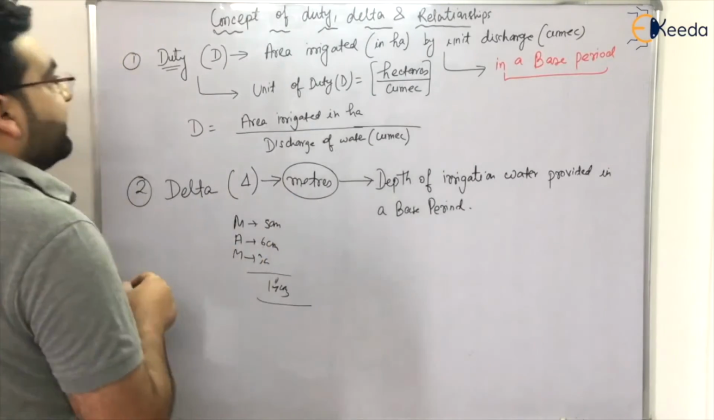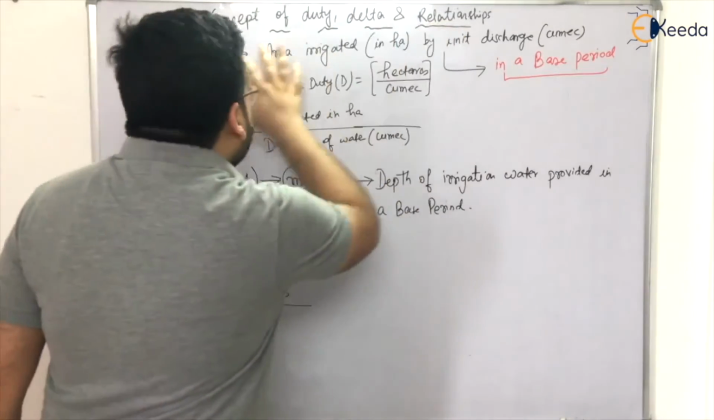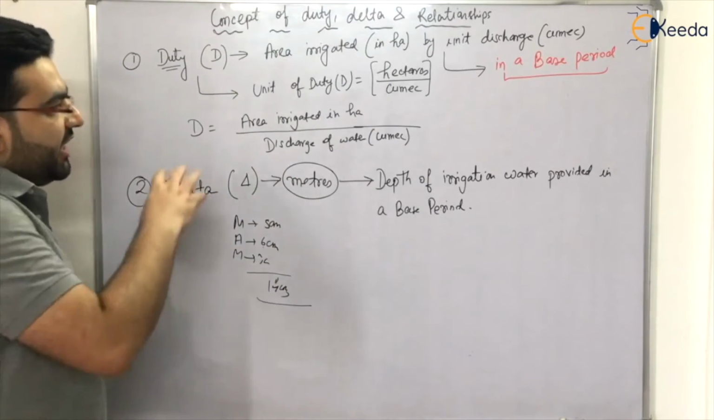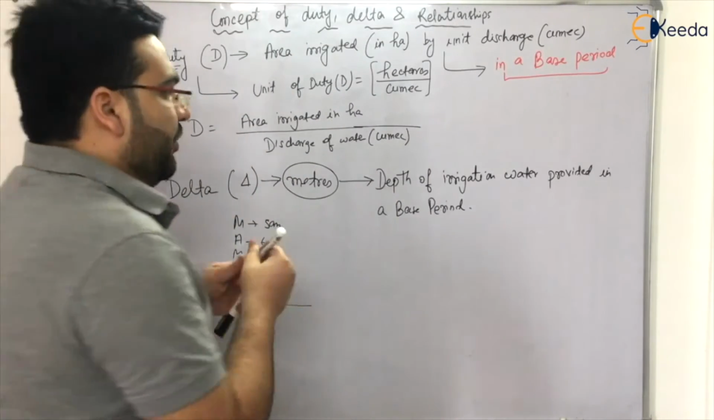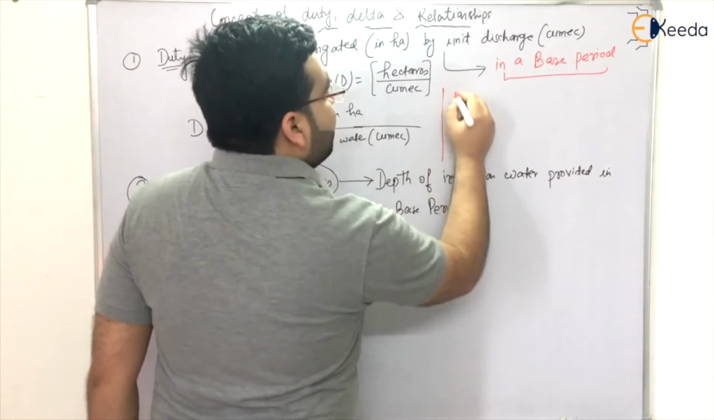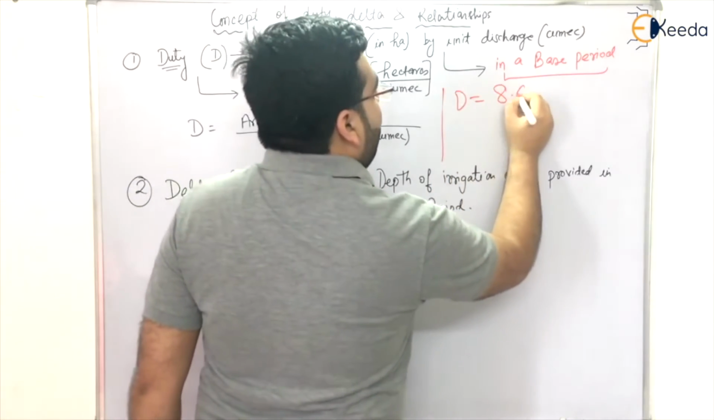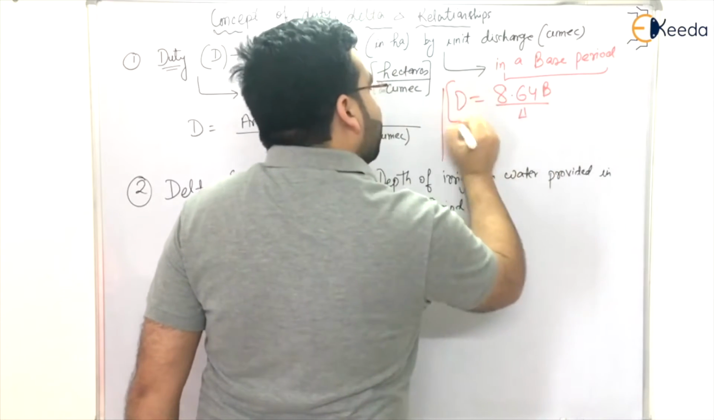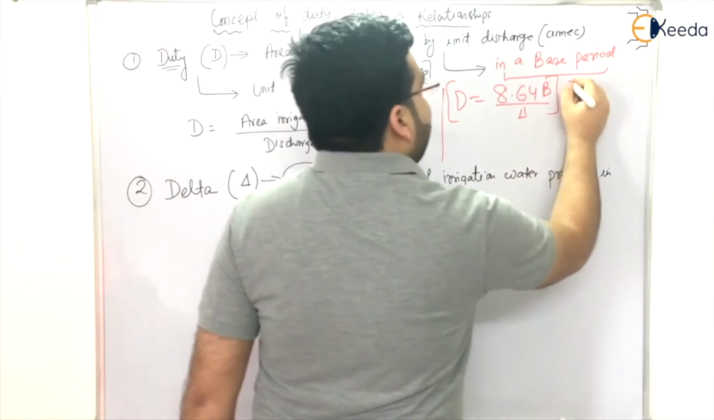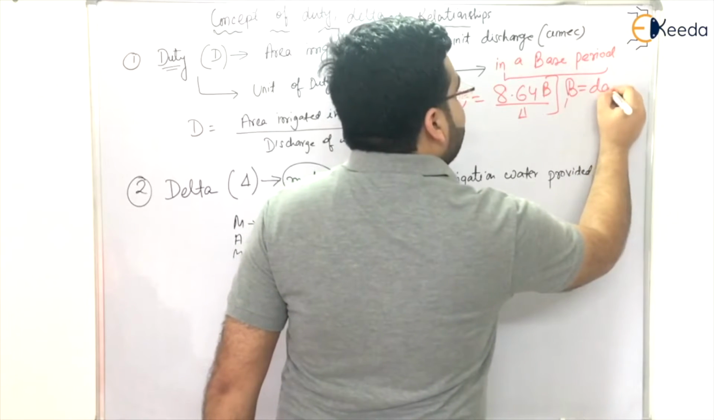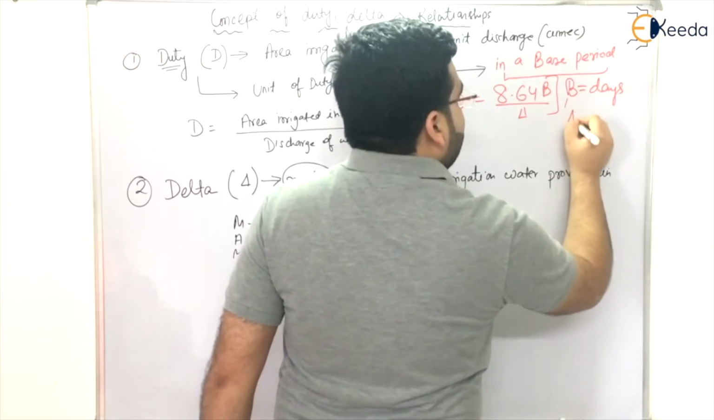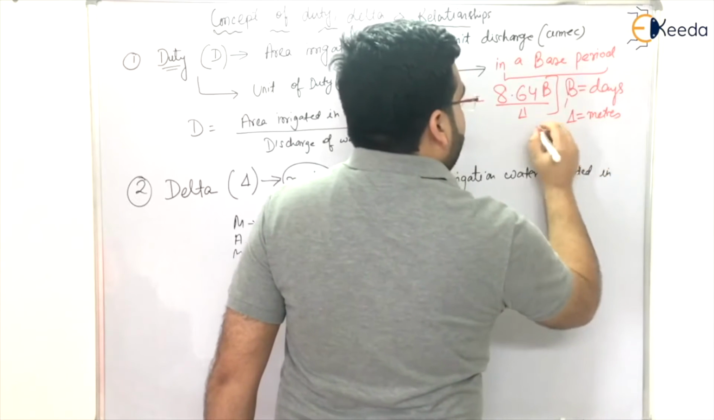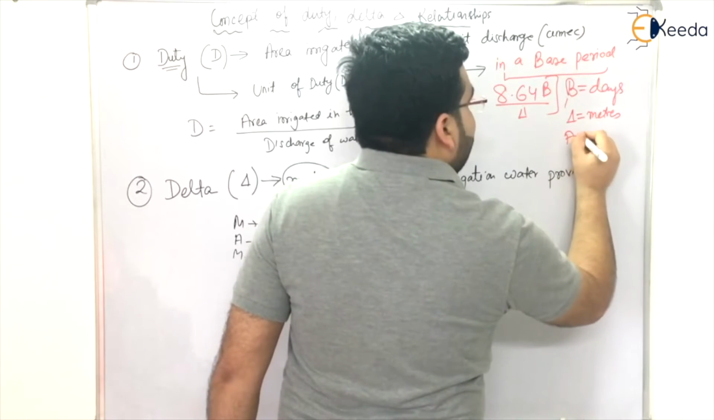The next important thing here is the relationship between duty and delta. A lot of you must be knowing this relation: duty is equal to 8.64 B divided by delta, where B is the base period in days, delta is in meters, and duty is in hectares per cumec.